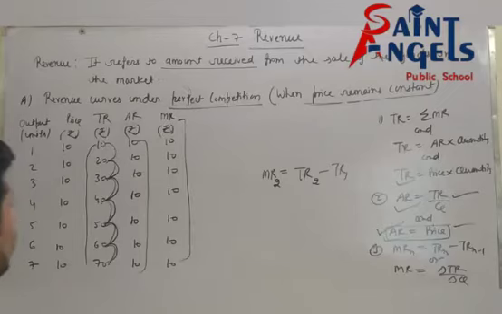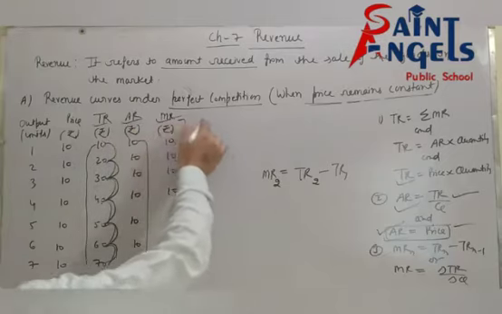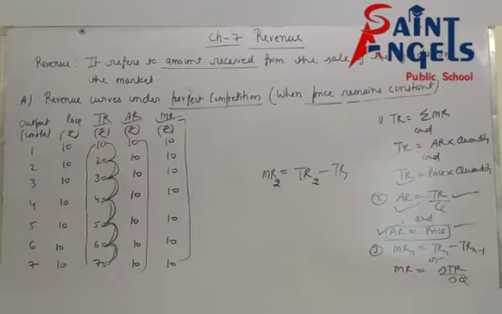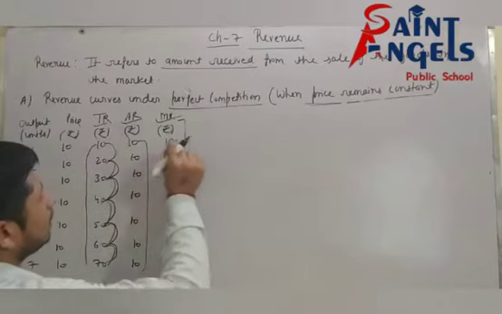Constant rate. But how will you explain? Means the condition of TR, condition of AR, and condition of MR. You can say the position of TR, position of AR, and position of MR. First of all, please pause the video and note this table. See, how will you explain the AR curve under perfect competition?